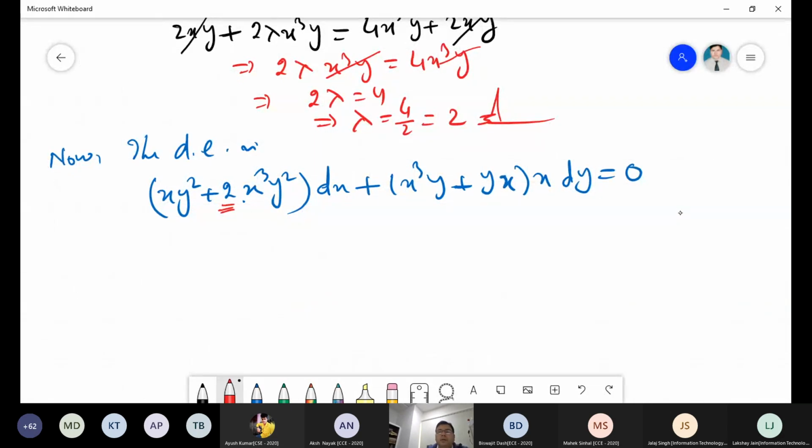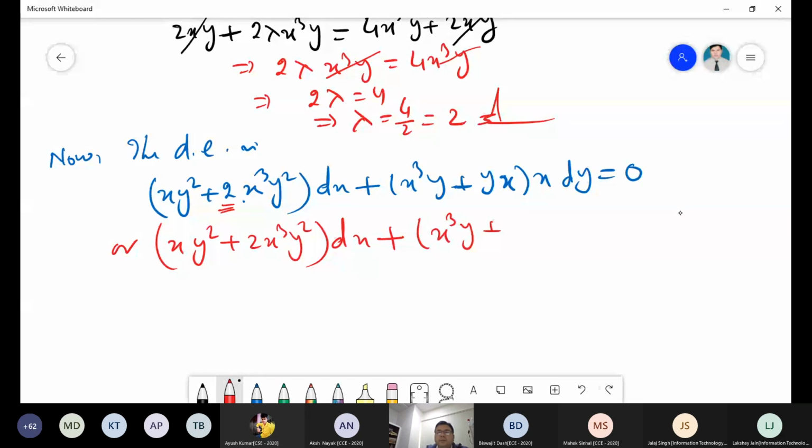Fine. So this we can also write in M dx form: xy square plus 2x cube y square into dx, and then plus x cube y, sorry, x to power 4 y plus x square y, and then this is dy equal to 0, right?